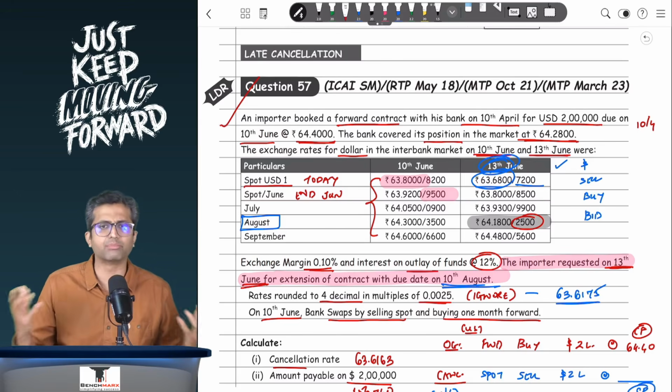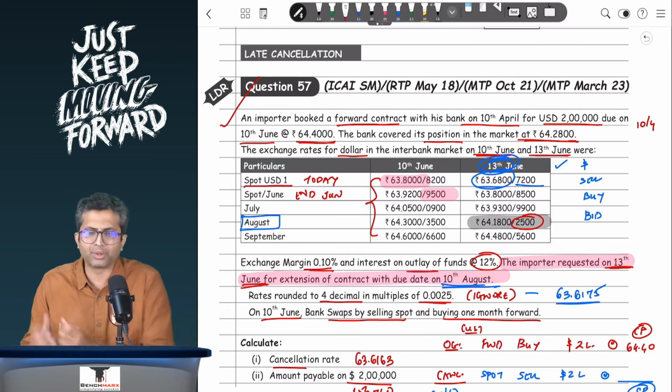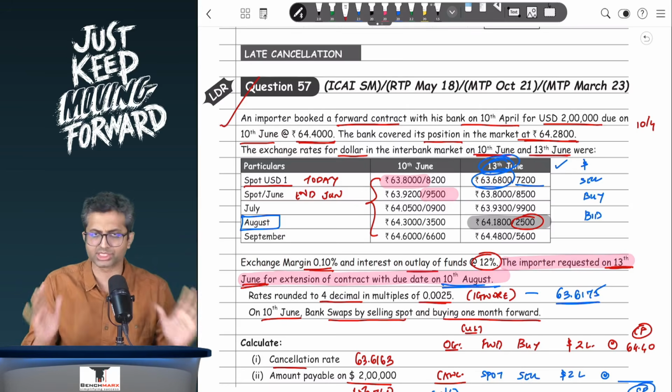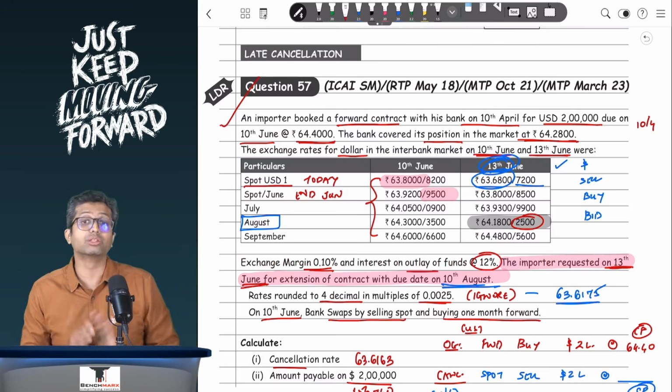But at the same time, remember that this is just a particular method. As long as you're getting the same answer using whatever thought processes that you applied, that is fine, as long as you're getting it and following the rules properly.